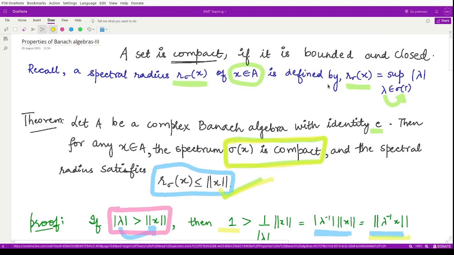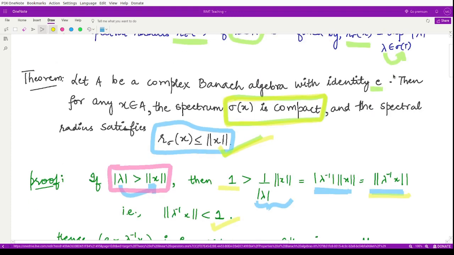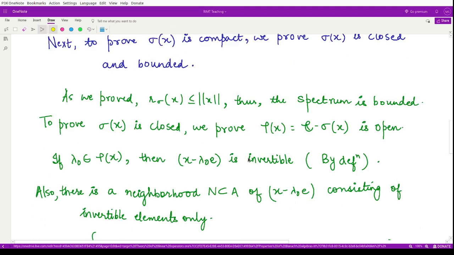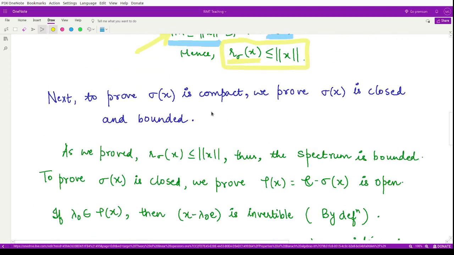One is this set is bounded. Another thing, this set is closed. So for that, let's move on to prove this set to be a compact set.